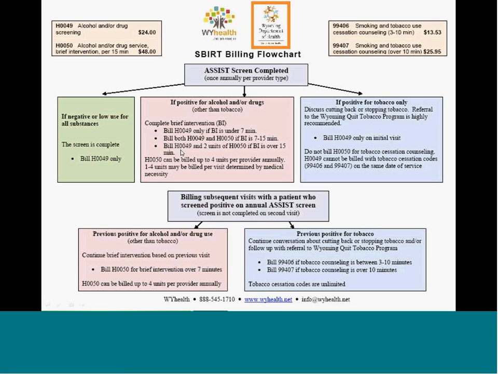If a long brief intervention happens after the screen is completed and multiple units are used, those units can be billed with H0050. Again, up to 4 units per patient per provider type available for H0050.